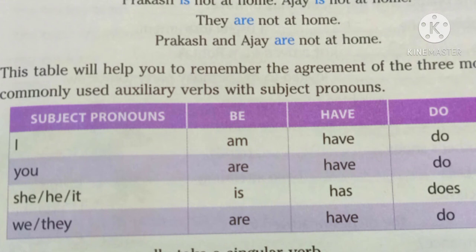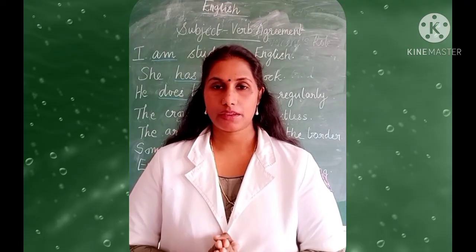This table clearly explains to us that am and is are singular, has is singular and does is singular. Then what is the plural form of it? The plural form is are, have is plural and do is plural. This table has to be remembered properly and clearly.